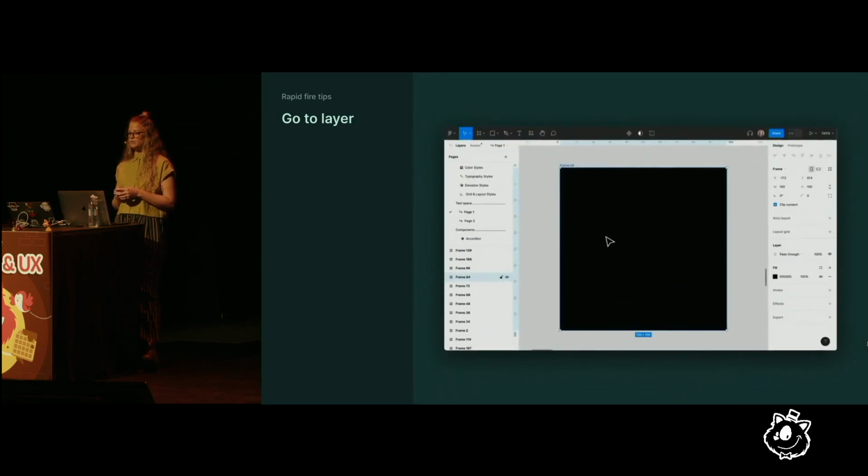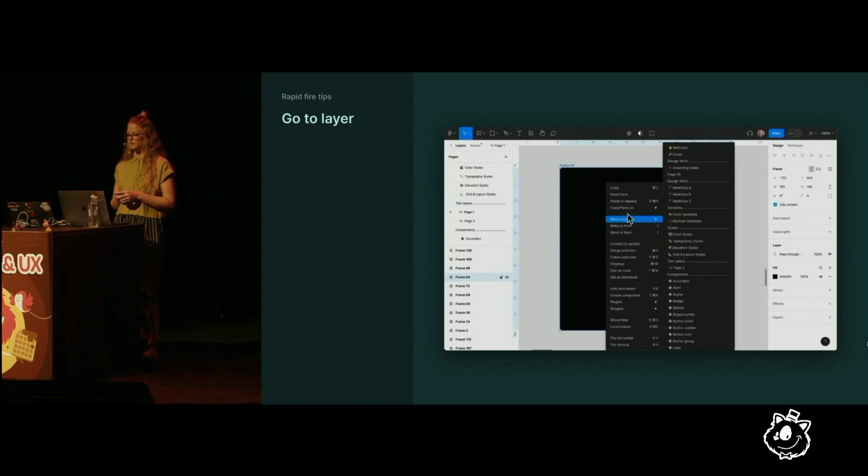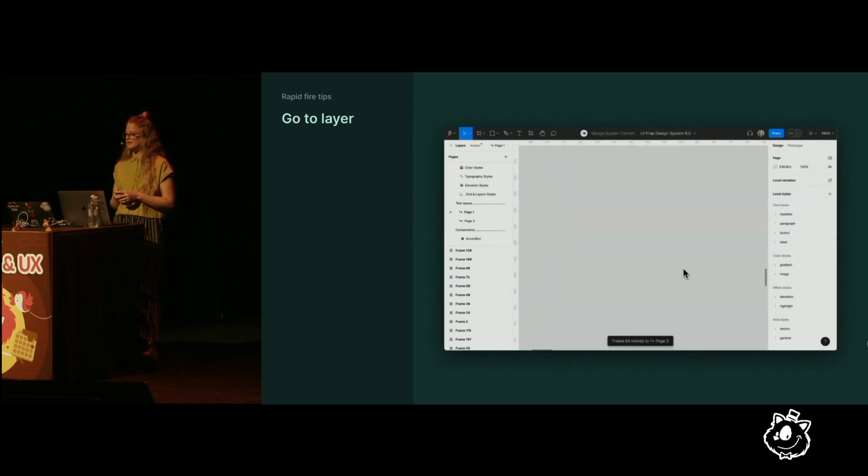I find I use it the most when I move a layer between pages, and for some reason it decides to hide from me every single time. Rather than panning around looking for it, you can double-click the layer to be taken directly to it.